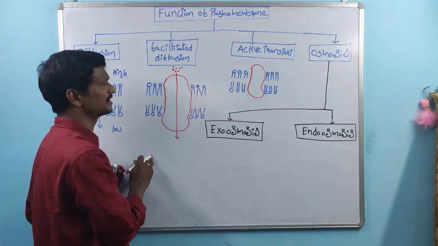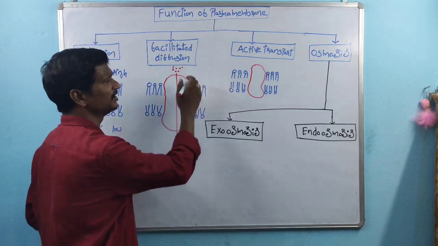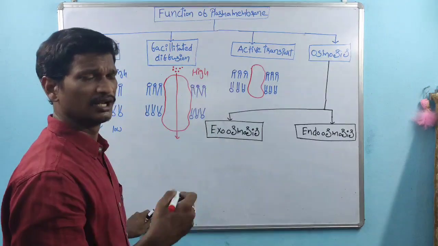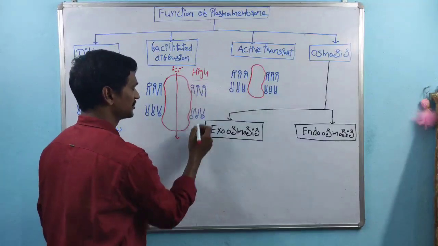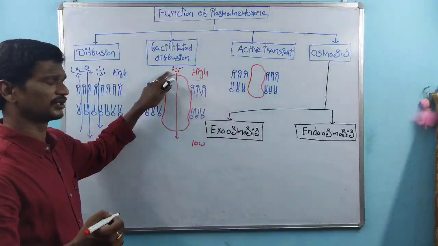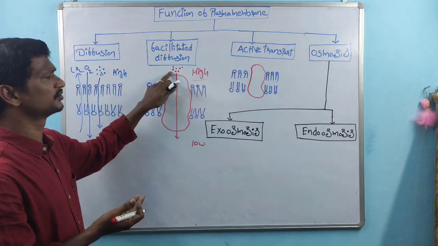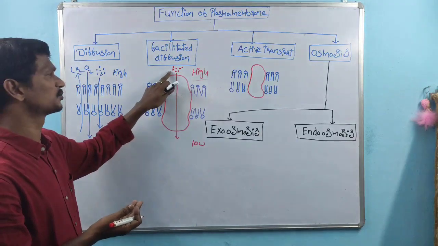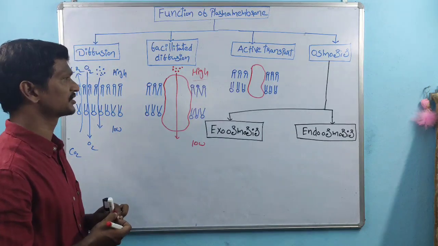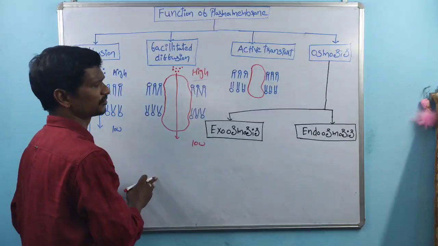Hydrophilic substances require specific carrier proteins. Those carrier proteins are involved in the transportation of molecules from the high concentration region to the low concentration region. This is the high concentration region. This is the low concentration region. Here molecules are transported from high concentration region to low concentration region. So that is called the diffusion process.